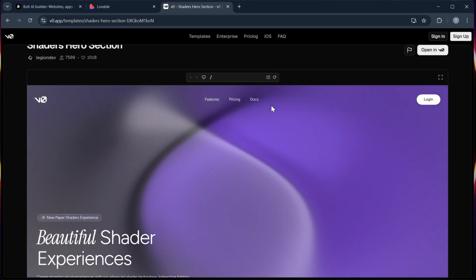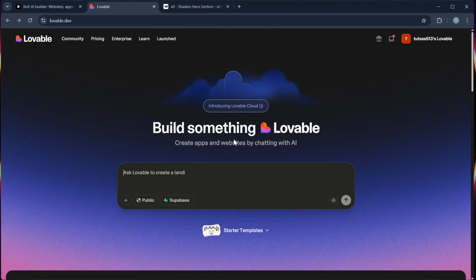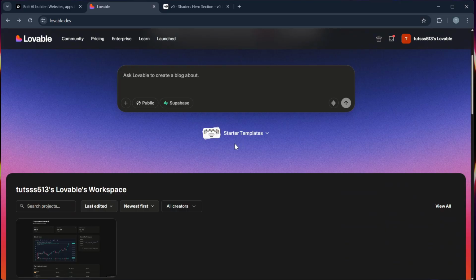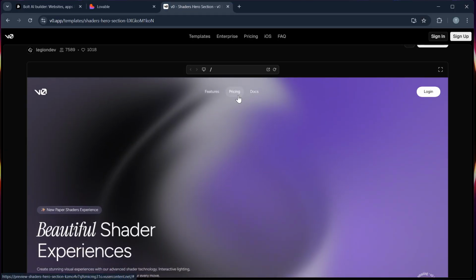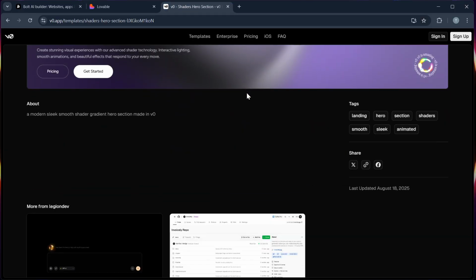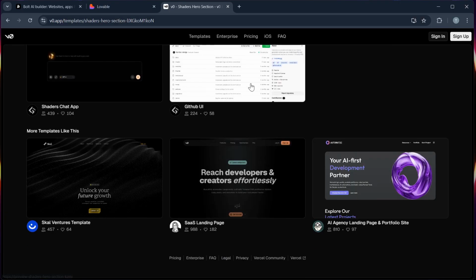So, for the final verdict, you can choose Lovable if you're a business owner who looks for speed and simplicity, and you can choose Bolt if you are a developer who wants full control. And lastly, you can go for VO if you want a balance of AI-powered generation with editable outputs.